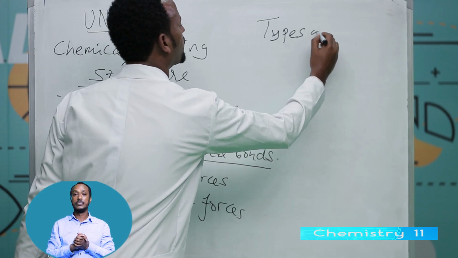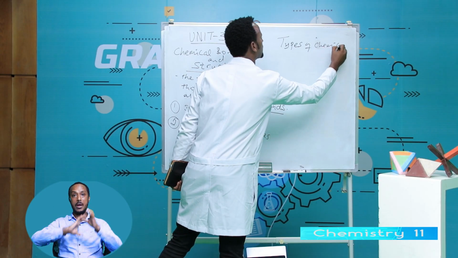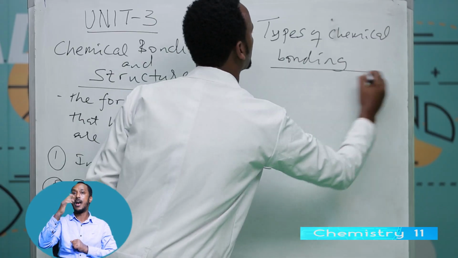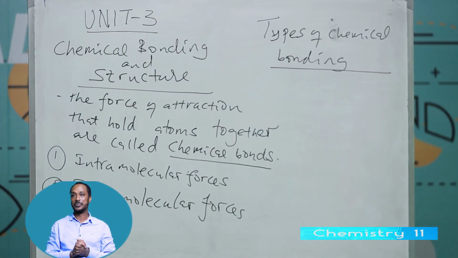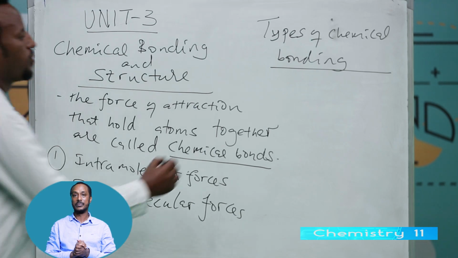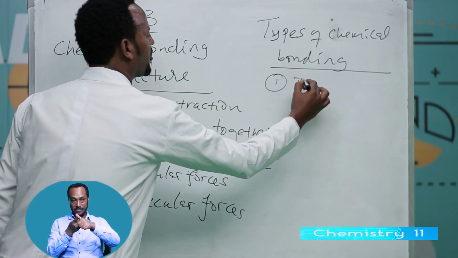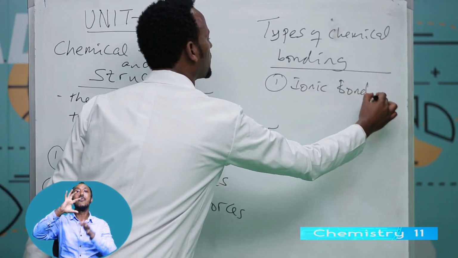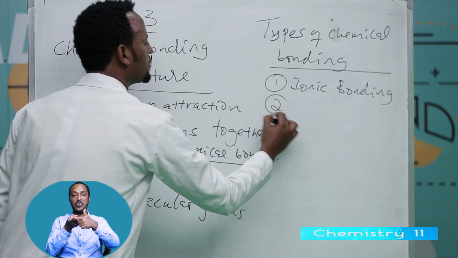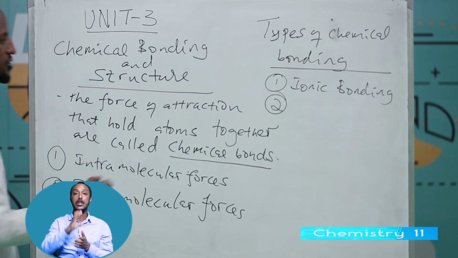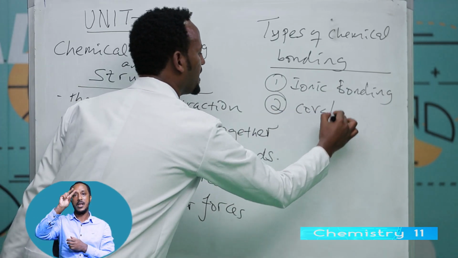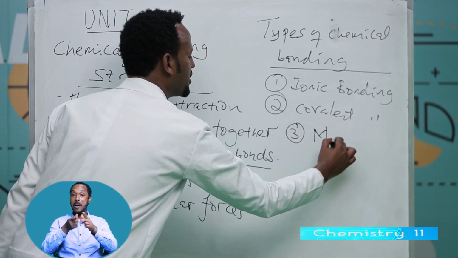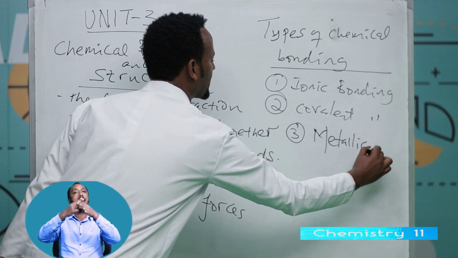Types of chemical bonding. One is ionic bonding, two is covalent bonding, three is metallic bonding.